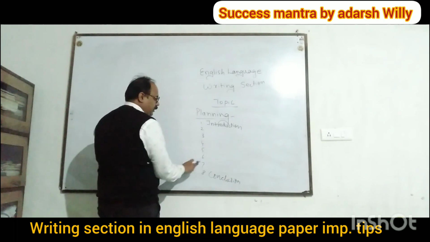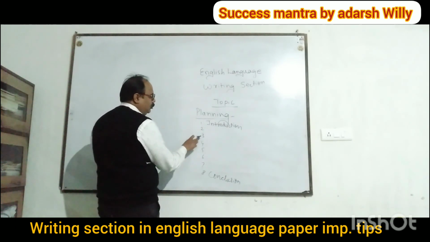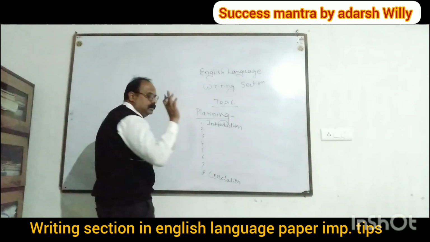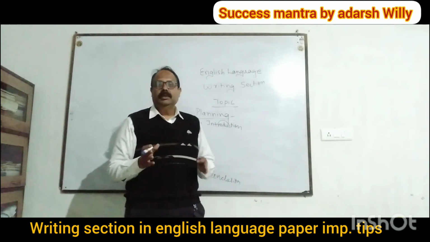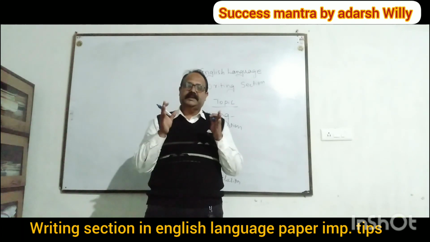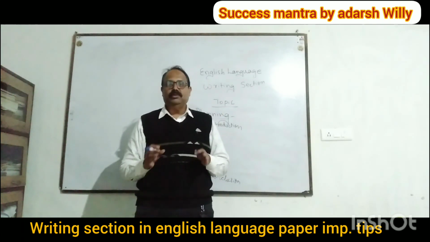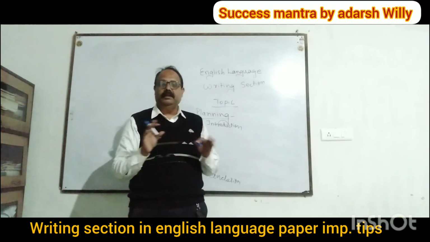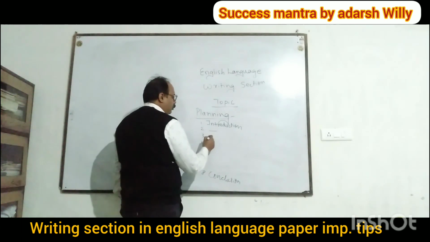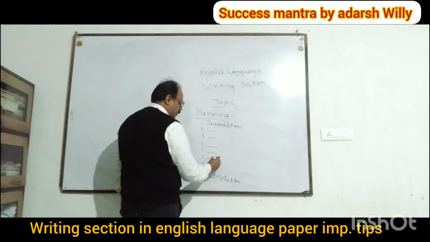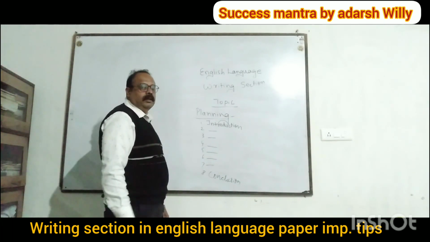Now how many remain here? 1, 2, 3, 4, 5, 6. The 6 points that you have over here, you have to select, imagine, and then write those things in brief. Over here, give a title. Here you write all the points that come to your mind. Getting me?